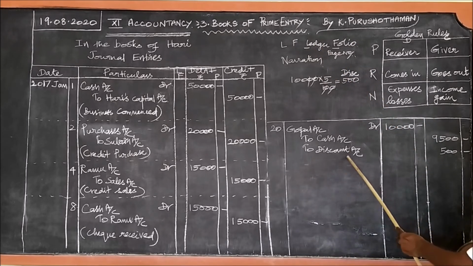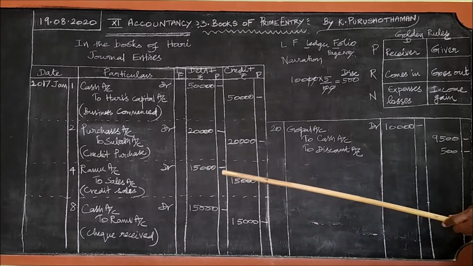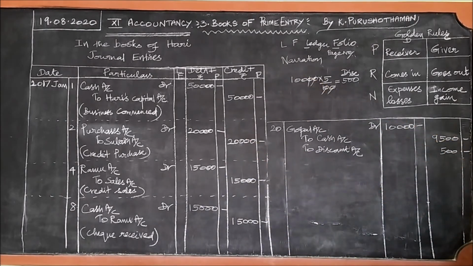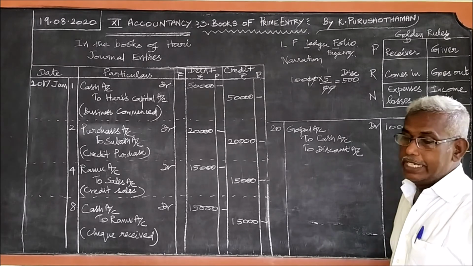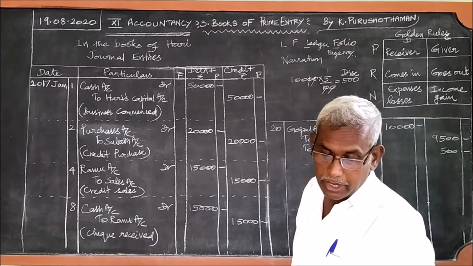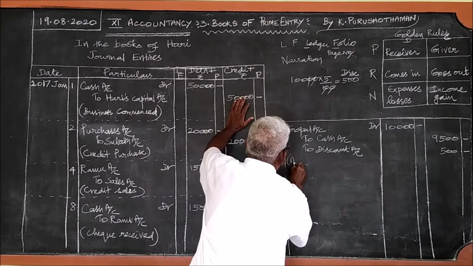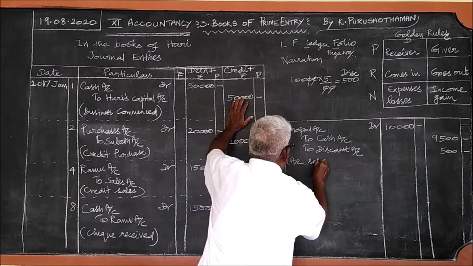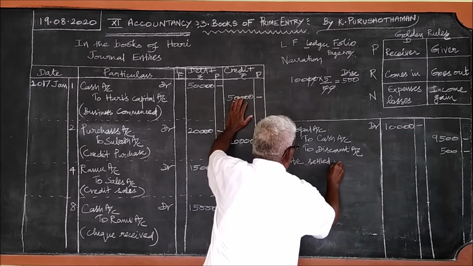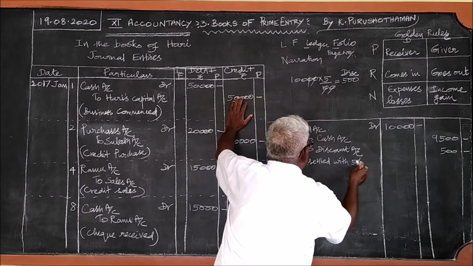Since the discount is an income, we have written the discount here. If the discount is paid, it is an expense, it will be debited. But here it is an income, therefore it is credited. Narration: deducting 5%, Gopal's account settled with 5% discount.